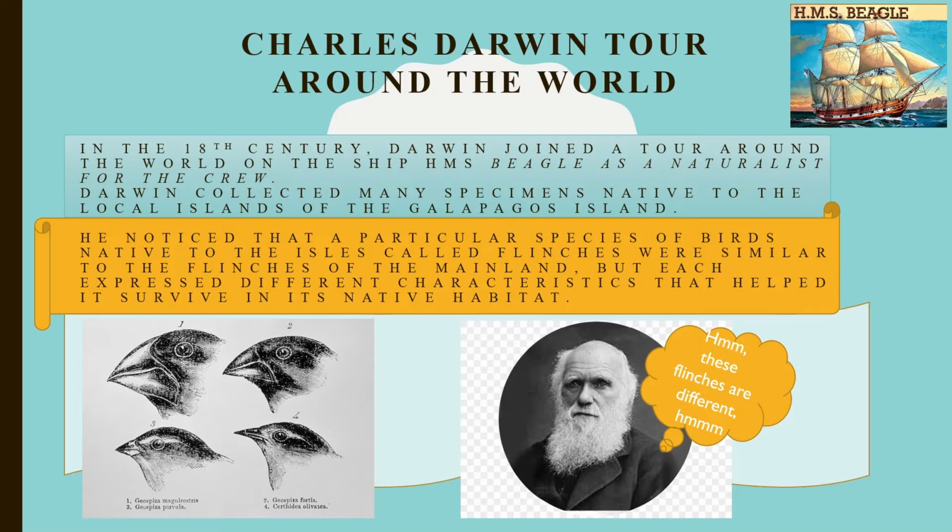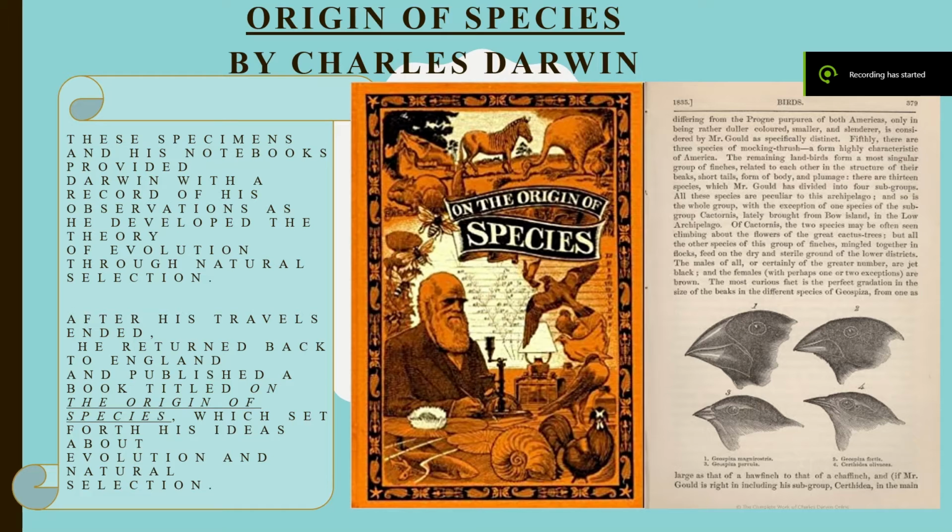Whilst he collected these specimens, he noticed that a particular species of birds native to the island, called finches, was similar to the finches of the mainland, England, but each expressed different characteristics that helped it survive in its native habitat.